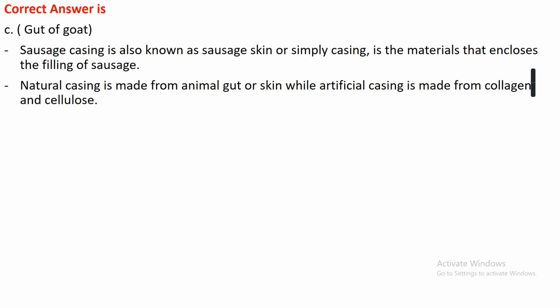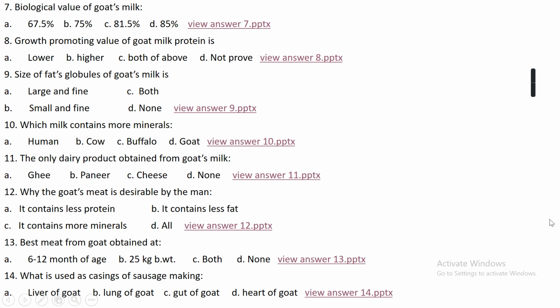Actually, sausage casing is also known as sausage skin or simply casing. It's a material that encloses the filling of the sausage. Natural casing is made from animal gut or skin, while artificial casing is made from collagen and cellulose.